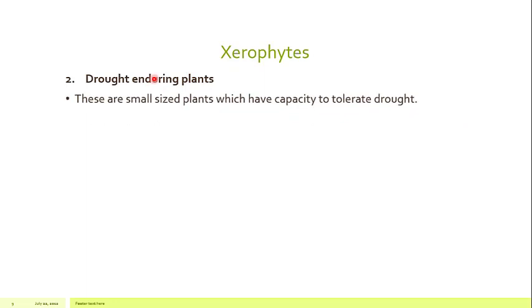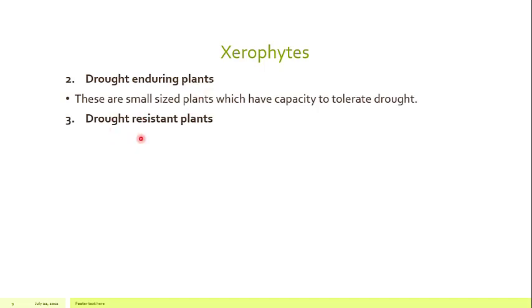These are the plants which do not escape the drought conditions. They endure the xerophytic conditions. Their characteristics are that they are small-sized plants, and they also have the capacity to tolerate the drought in the growing conditions. So these are the drought enduring plants, and they have certain types of adaptations which make them able to tolerate the drought.